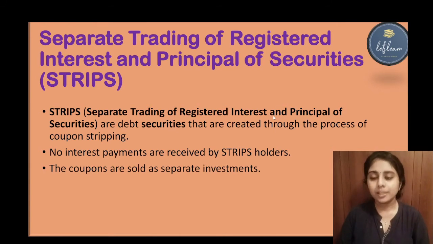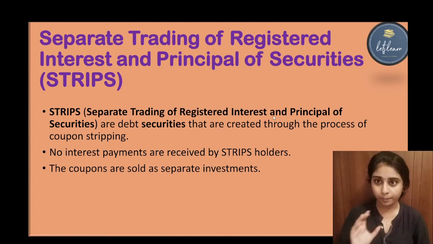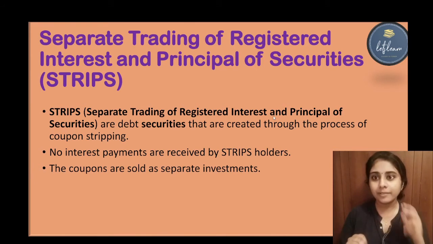To understand this better, if I have a 100 rupee bond, the face value of the bond is 100 rupees. And it has an interest of 4%, and the maturity is for 3 months.